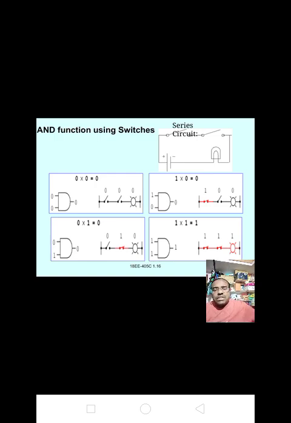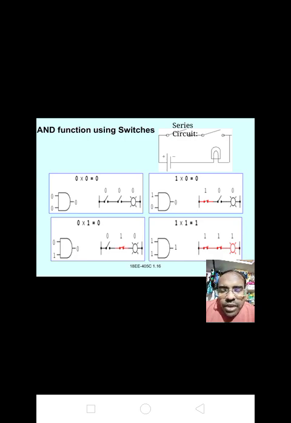Okay, AND function using switches. Here I have drawn the series circuit for the AND function. When we give the input 0 0, we get the output 0, that is, y equal to 0 into 0, that equal to 0. Here two switches are open, we get the output 0, that is open, lamp will be off.